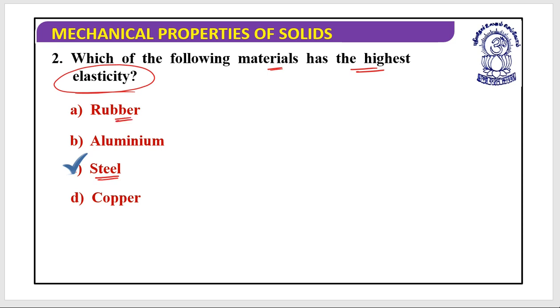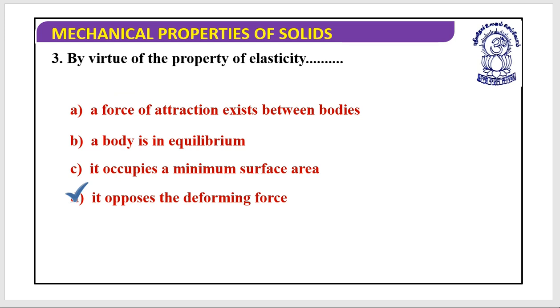That's why the elasticity of steel is greater than the elasticity of rubber. By virtue of the property of elasticity, what exists? A force of attraction exists between bodies? No. A body is in equilibrium? No. It occupies a minimum surface area? No. It opposes the deforming force? Yes, it opposes the deforming force, and that's why it can come back to its original shape or size.